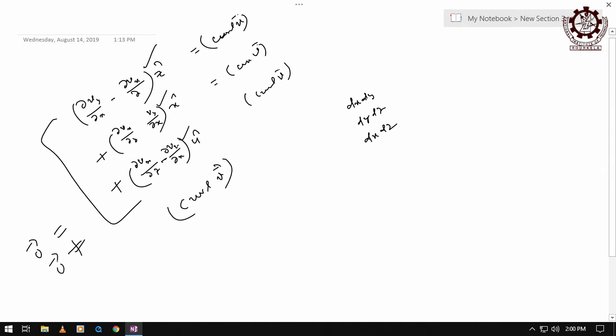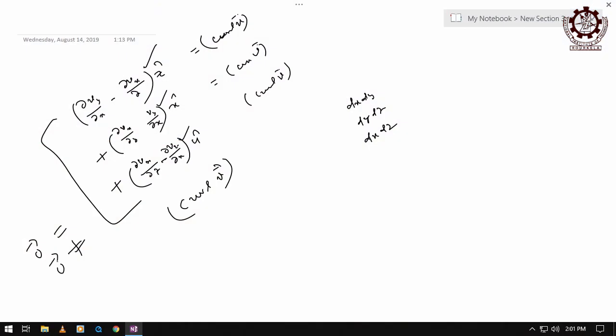There are 2 possibilities, only 2 possibilities. Either 0 vector or non-zero vector, but it must be a vector. The curl of a vector field at a point is all the time a vector, but whether it is a 0 vector or a non-zero vector will tell about the situation, the circumstance of the vector field at that point.